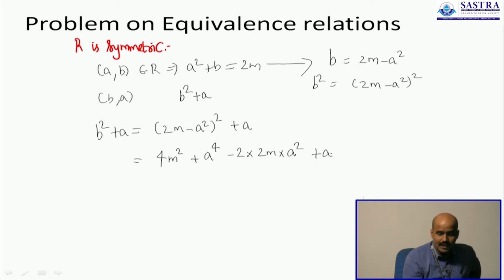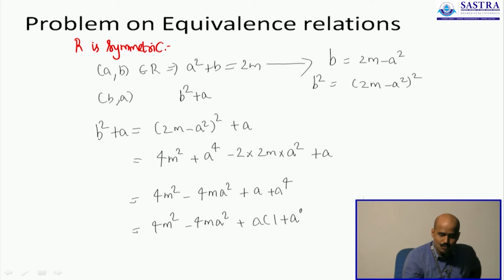You also add an A to it. So you are having 4m square minus 4m A square plus A power 4, which is 4m square, a multiple of 4, 4m A square, again a multiple of 4, plus A times (1 plus A cube).